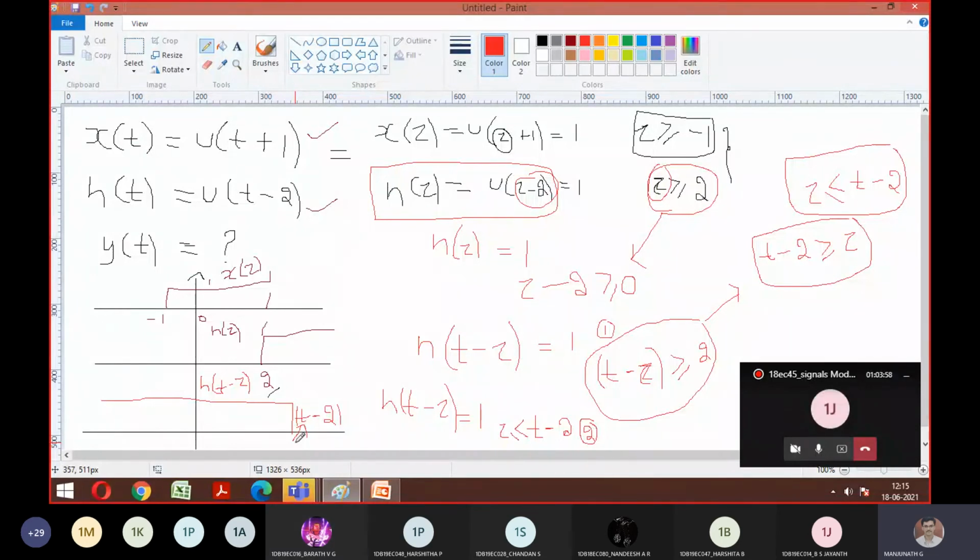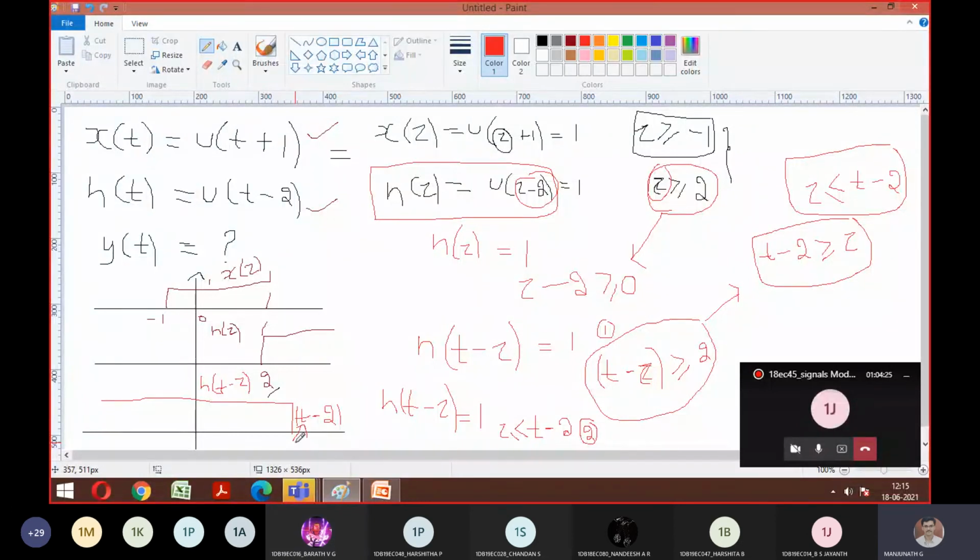Yes, sir. I want answers from others also, not only from the one telling yes here. See, if you don't understand that, then whatever we solve is a waste of time. If you understood this much, then the remaining you can solve on your own. Writing h of t minus tau itself is a big task. After that, it's just movement of things. That's it. So is it okay till here? Yes, okay sir.